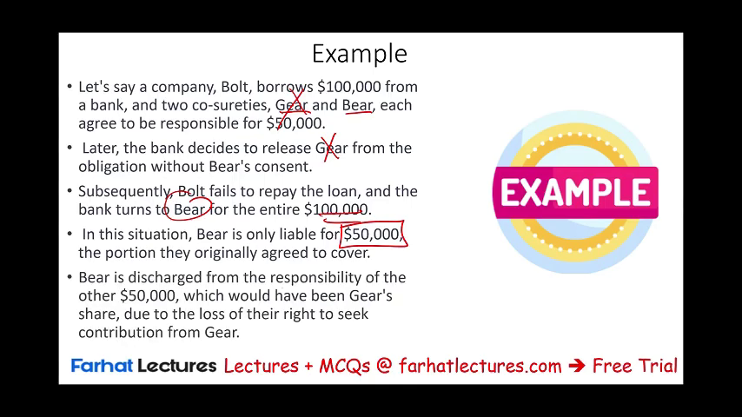So Bear is discharged from the responsibility of the other $50,000, which could have been Gear's share, due to the loss of the right to seek contribution from Gear. Because if they pay the $100,000, they cannot get their money back, which is called contribution, from Gear.